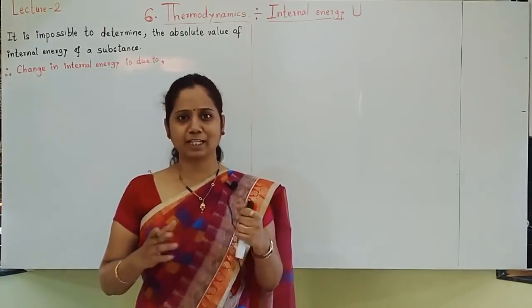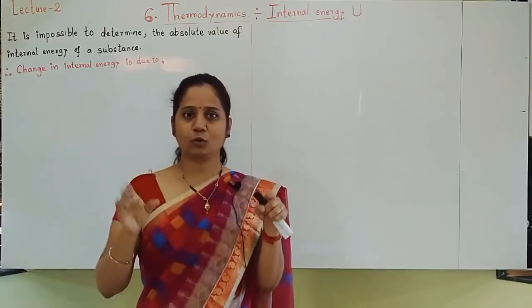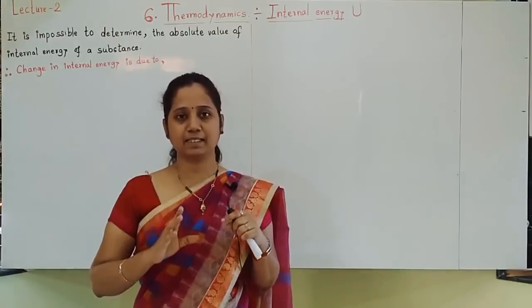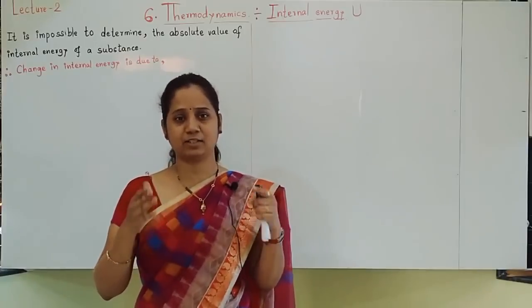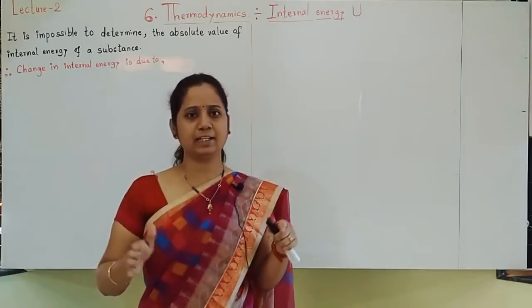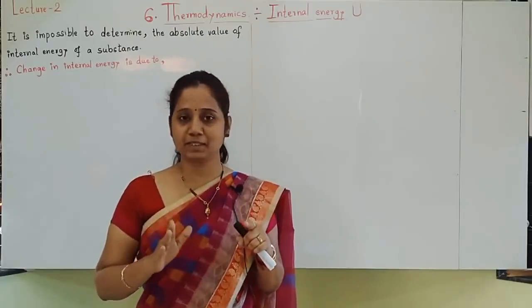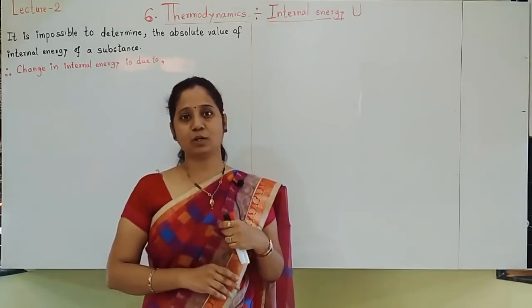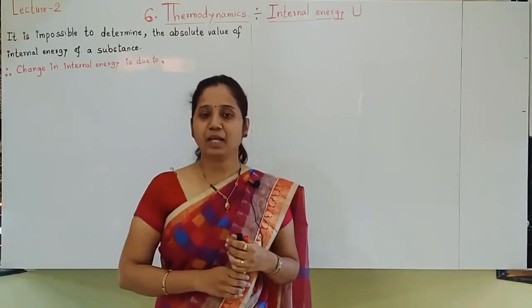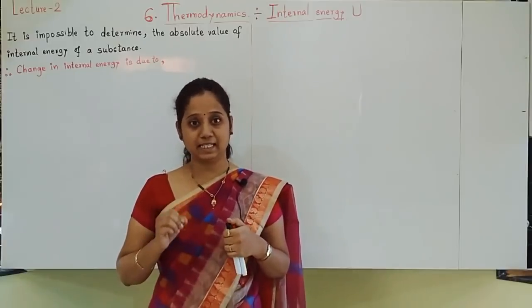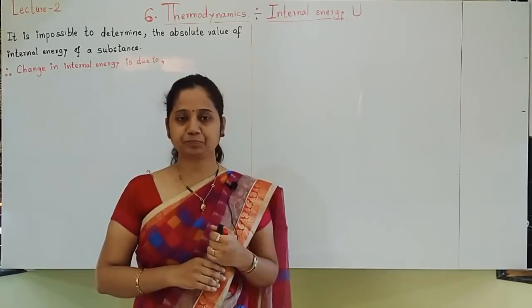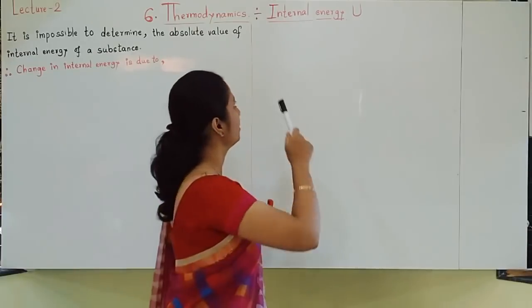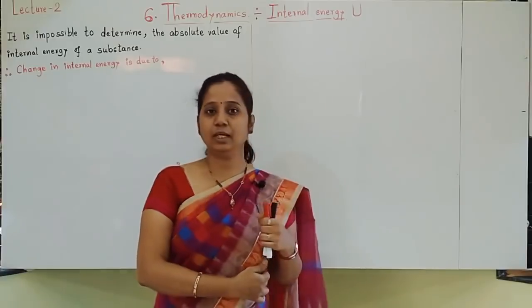So what is internal energy? The total energy possessed by a system. That energy can be mechanical, electrical, chemical, all the energies together. The total energy possessed by a system is called internal energy, and internal energy is indicated by the symbol U. Up to this we have seen. So today's topic is related to internal energy in detail.